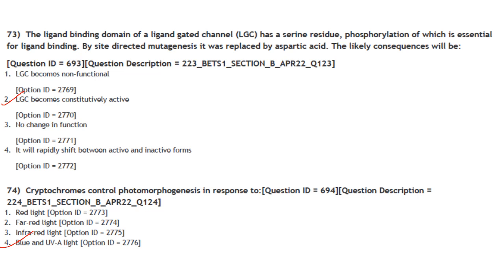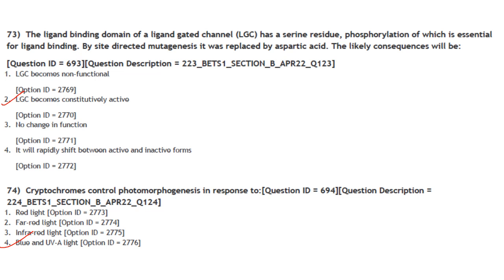So what they have told here is the ligand binding domain of a ligand gated channel has a serine residue. Phosphorylation of this serine residue is essential for ligand binding. Now by site-directed mutagenesis, the serine residue was replaced by aspartic acid. So the likely consequence will be.